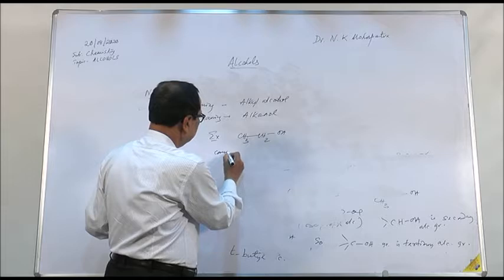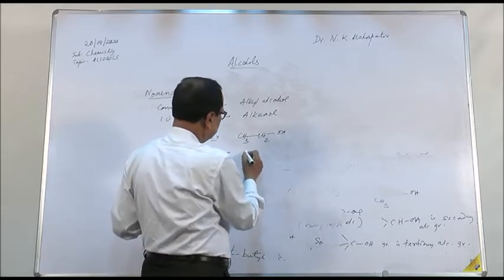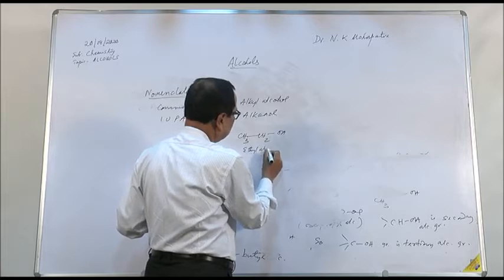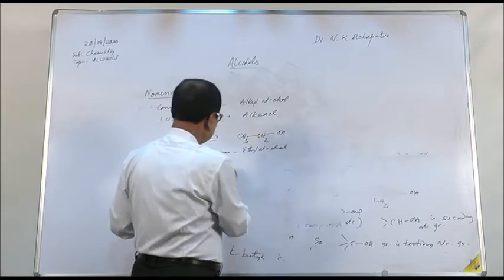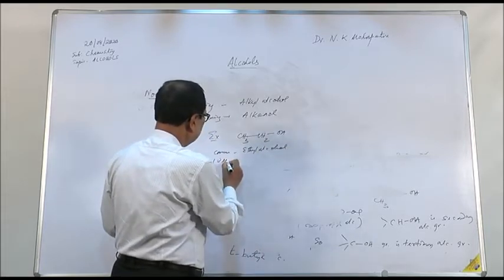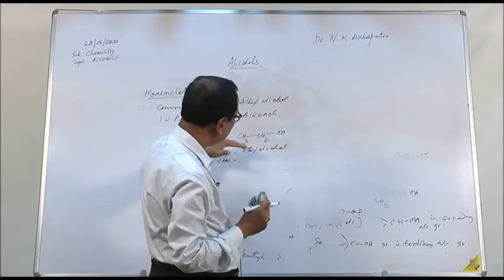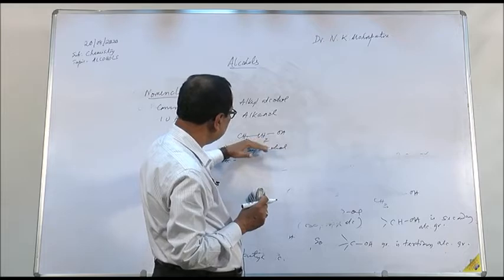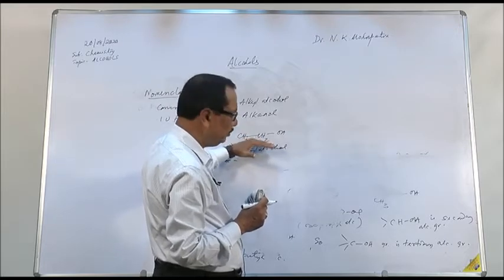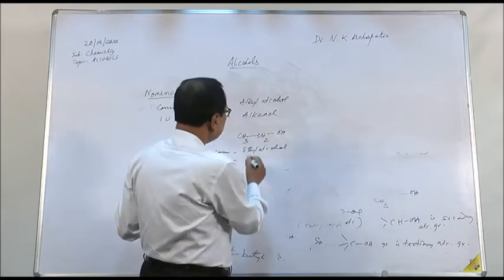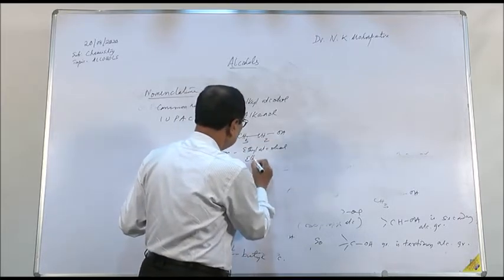In common name, it is ethyl alcohol. In IUPAC name, it is the name of the parent alkane from which the alcohol is obtained by replacing a hydrogen atom, which is ethane, since there are 2 carbon atoms. From ethane, this alcohol is formed. Therefore, the name is ethanol.